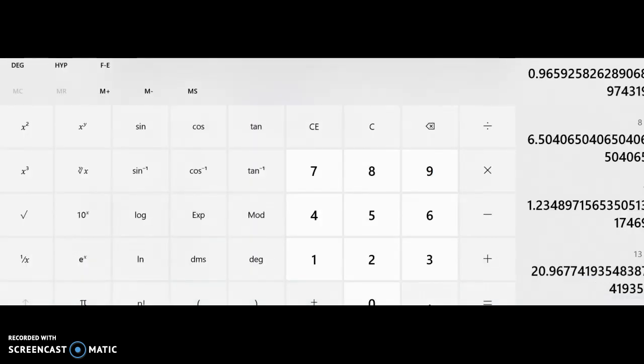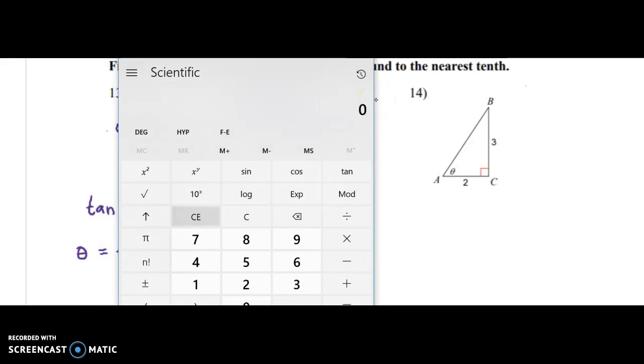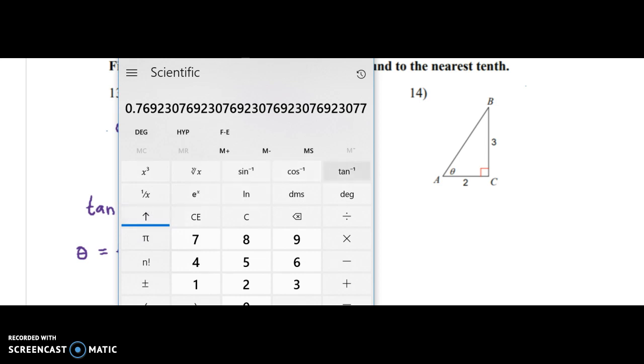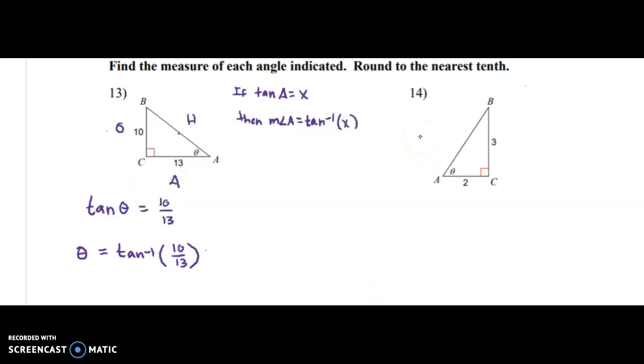So 10 divided by 13, and in yours you might not have to write 10 divided by 13 first, you might have to write inverse tan first. So that's 10 divided by 13, and then if I take the inverse tan of that, so inverse tan of 0.769 is 37.6, which equals 37.6 degrees, and that's it. So there's no solving, it's just rewriting and then using your calculator. Let's try the next one.